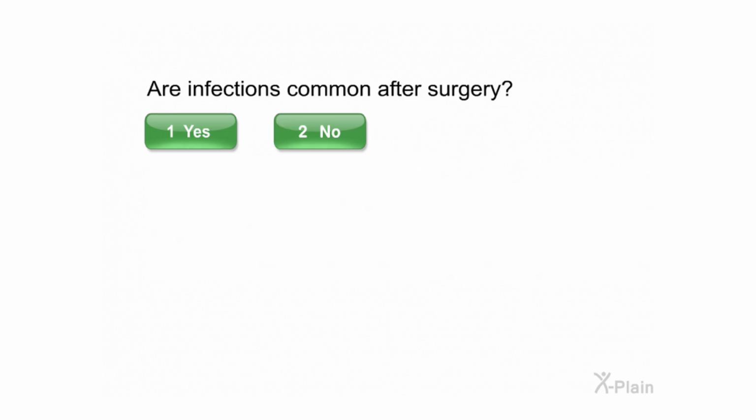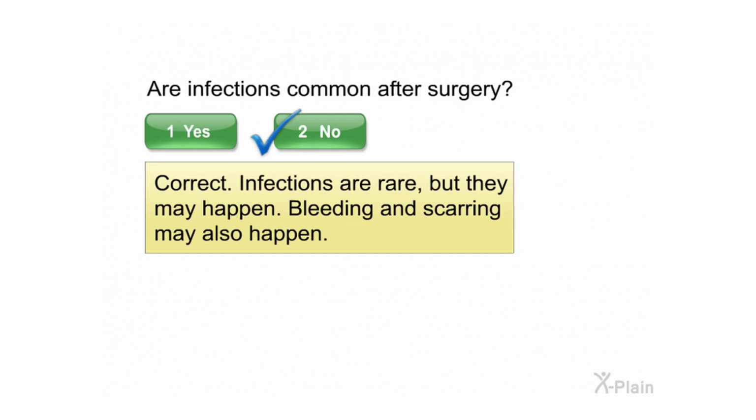Are infections common after surgery? Select yes or no. Correct. Infections are rare, but they may happen. Bleeding and scarring may also happen.